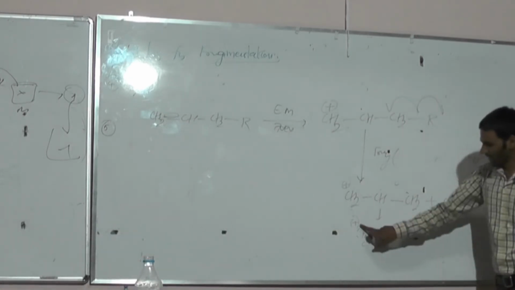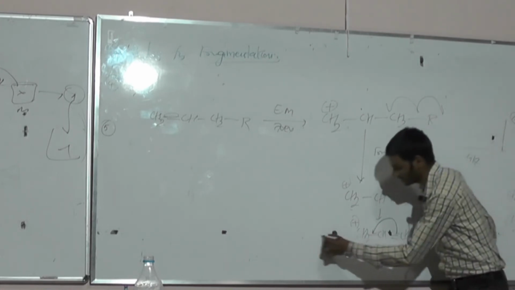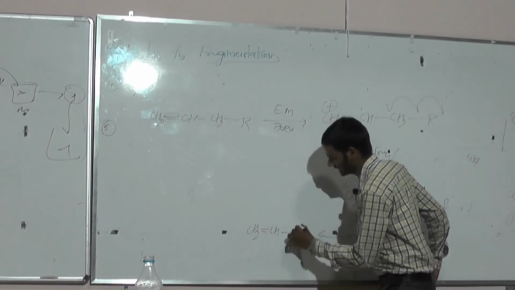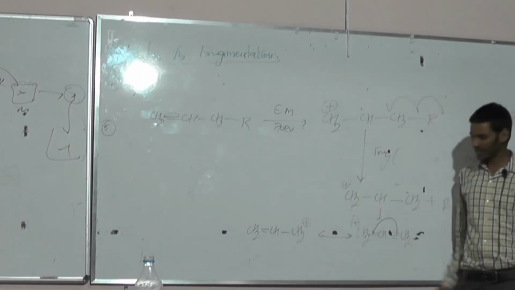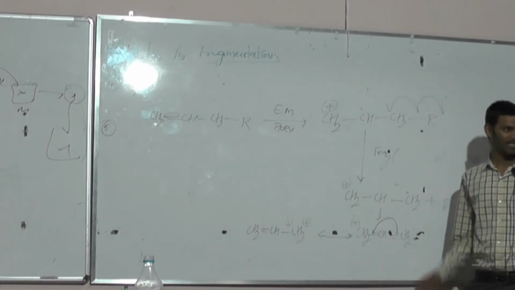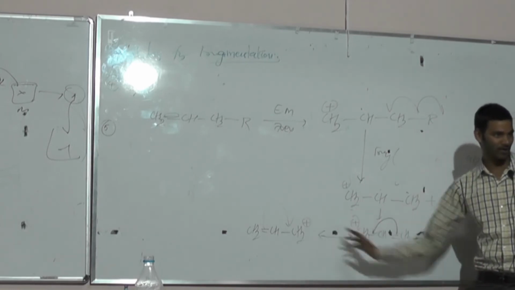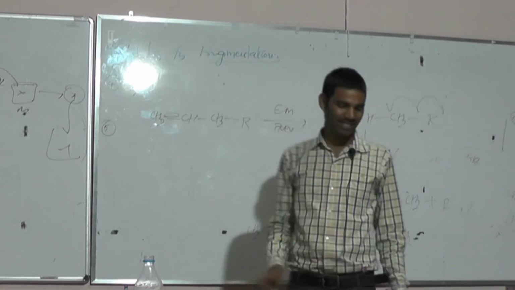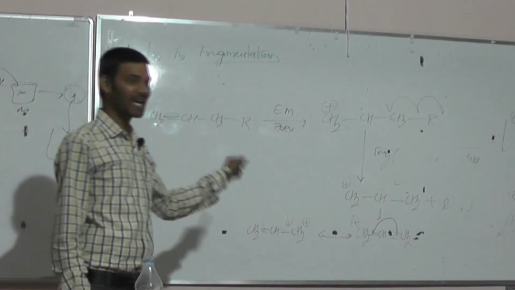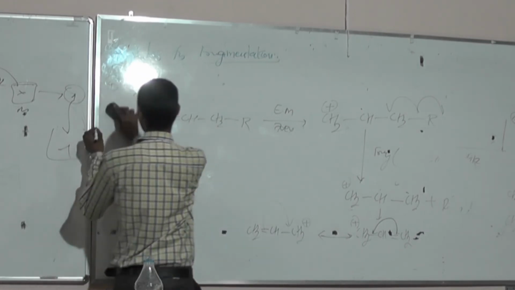The reason is that a positive charge is less stable. To suppress the positive charge, the double bond shifts between these two carbons, thereby giving canonical structures. So CH2 double bond CH2, and this carbon is positive. Whenever it requires a pair of electrons, there is mutual sharing of electrons, thereby making it resonance or canonically stable. These two are canonical structures. That is the reason alkenes are always looking for the generation of the allylic carbocation, which is stabilized by resonance or canonical structures. The fifth one is over. Coming to the next one.